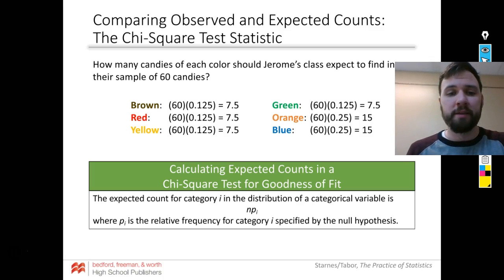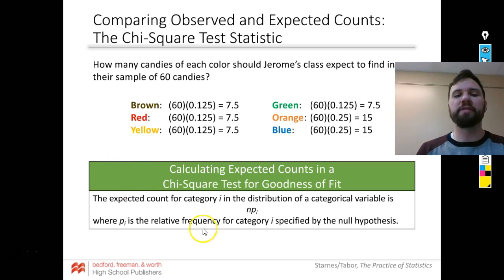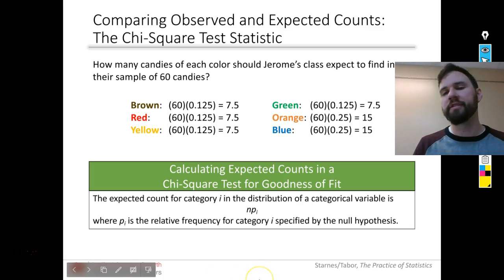Sorry guys. But anyways, this is the formula to find your expected values. N times P. Your number in your sample times the proportion that's assumed. It kind of makes sense, right? We did this earlier when we did proportions, plugged in our calculator, and it gives you the percent.